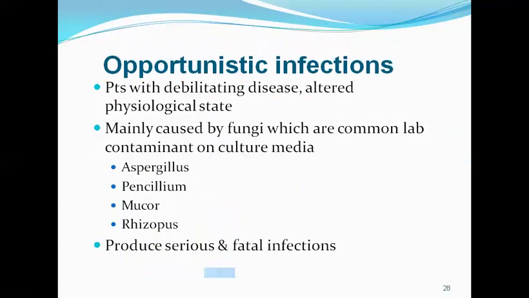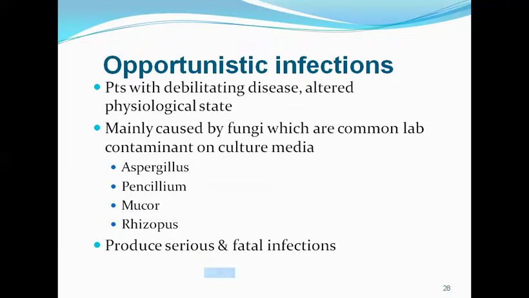Systemic mycoses are deep infections. Next, coming to opportunistic infections, these are seen in patients with some underlying debilitating diseases and altered physiological state. For example, a person may have diabetes mellitus, or a person may have AIDS. So these are the predisposing factors for opportunistic infections.